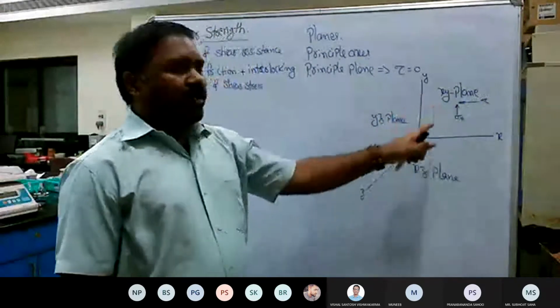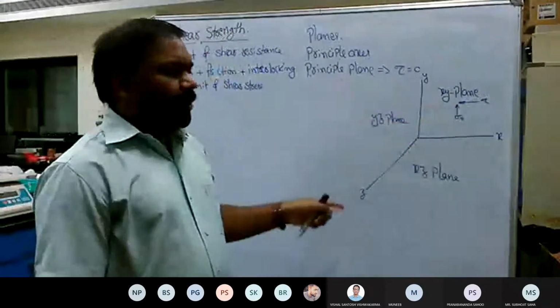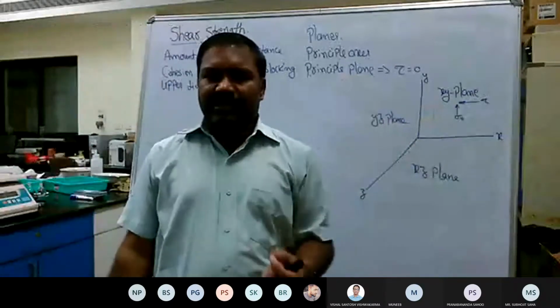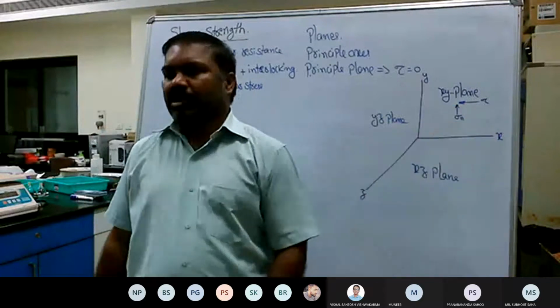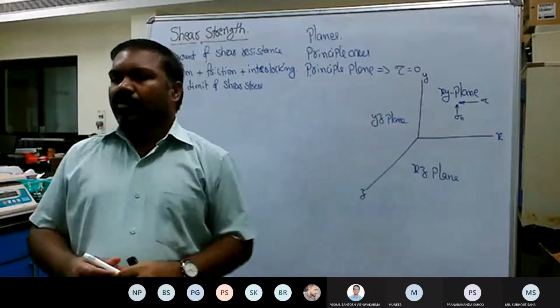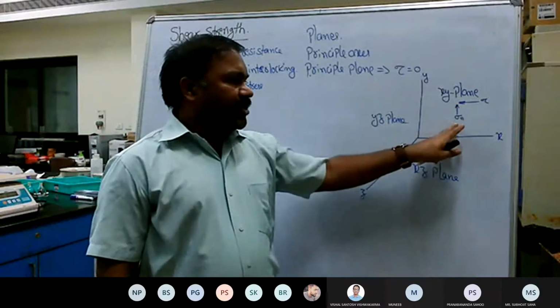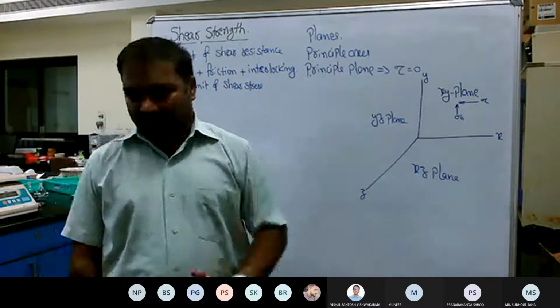Now this kind of normal and shear stresses can act on all the planes. If you take a cube, on all 4 plus 2, 6 sides, there is a possibility of normal stress and of shear stress. However, it is not guaranteed that the intensity of the shear stress and of the normal stress are equal.